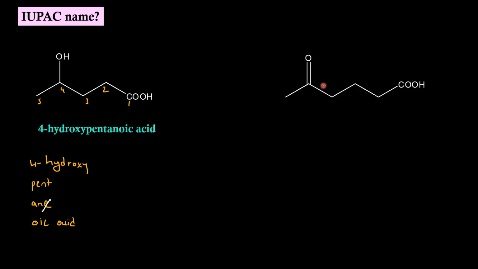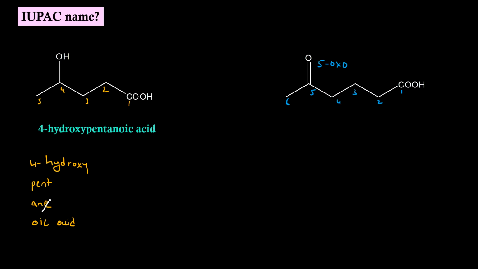In this molecule, we have ketone and carboxylic acid functional group. Again, carboxylic acid is the principal functional group. This is our parent chain. Carbon of carboxylic acid has to be numbered 1. On fifth carbon, we are having double bond O sitting as a substituent. Name of this will be 5-oxo.